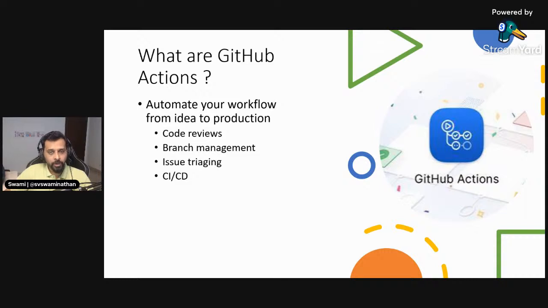And of course, apart from all these things, the primary focus is also on CI and CD, which is nothing but continuous integration and continuous deployment. You can also do that with GitHub Actions. In this session, we are going to primarily focus on CI/CD. One is for the infrastructure, how you can create Azure infrastructure using GitHub Actions.